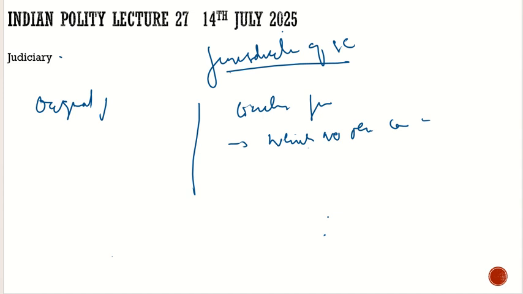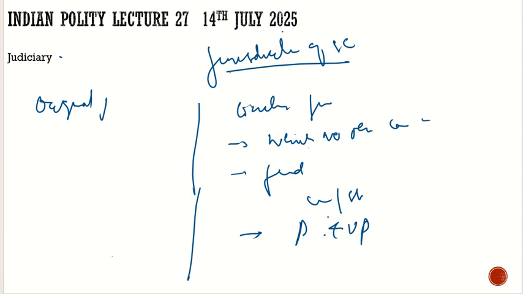For example, there are federal cases, which can only go to the Supreme Court. For example, disputes between the center and the state. Federal cases will only go to the Supreme Court. There are also cases related to election disputes of the president and vice president. These cases will directly go to the Supreme Court. It has exclusive jurisdiction related to these cases. These cases cannot be handled by any other court.